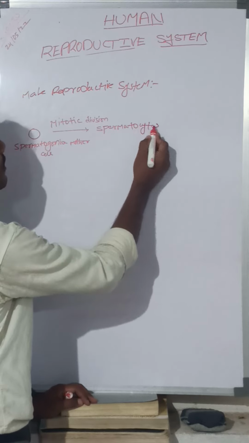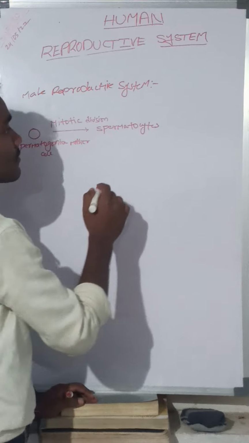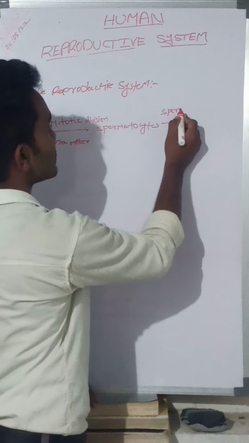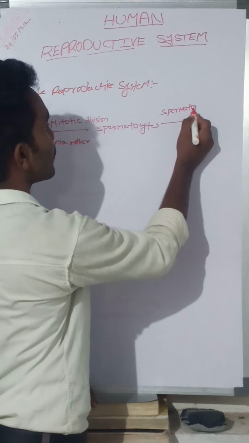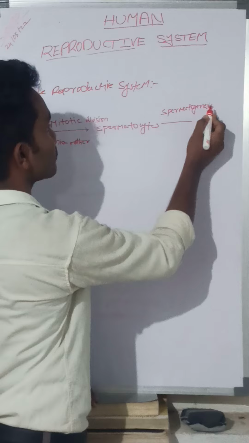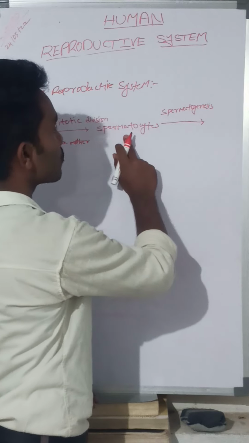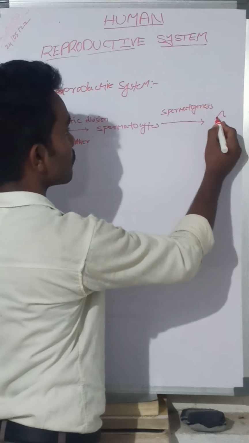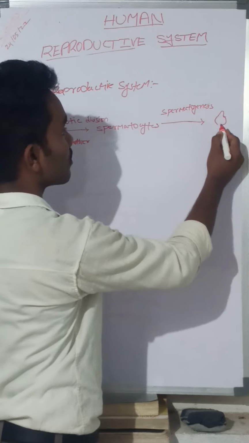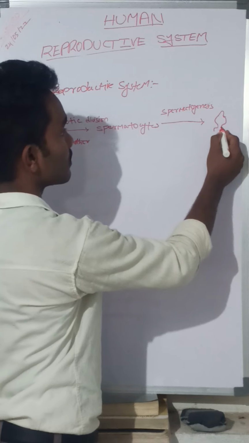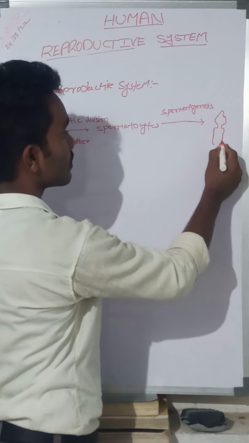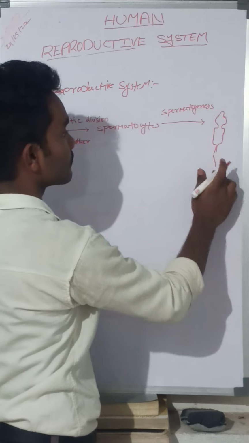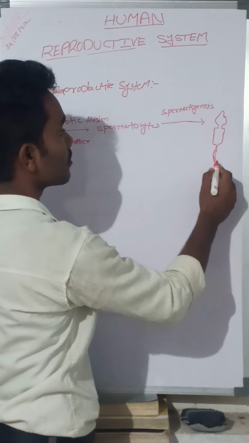From these spermatocytes, by the process of spermatogenesis, the spermatocytes are transformed into sperms.